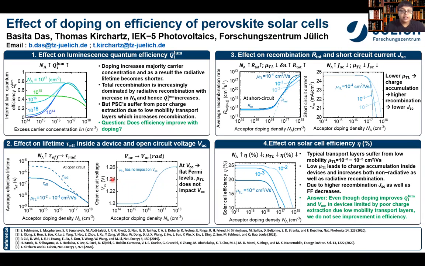Hello everyone, I'm Vasita Das, currently a PhD student in Professor Thomas Critchard's group at Forschungszentrum Jülich. Today I'll be talking about the effects of doping on the efficiency of perovskite solar cells.